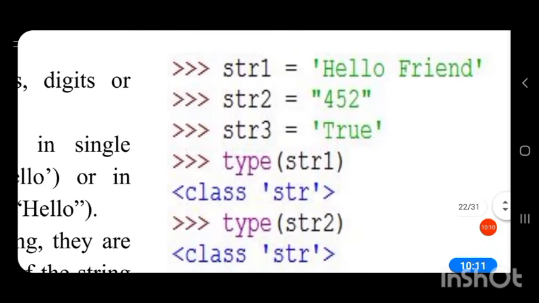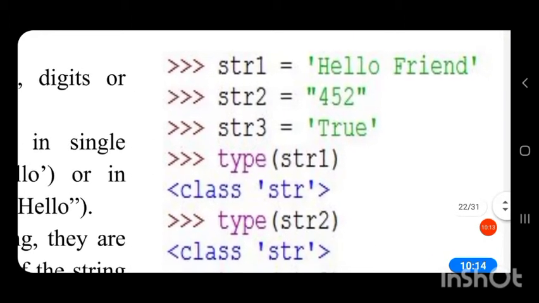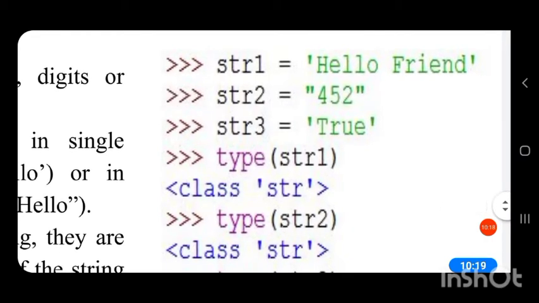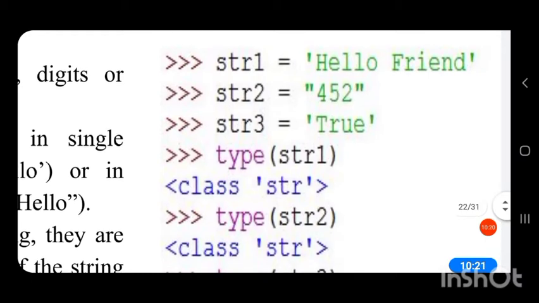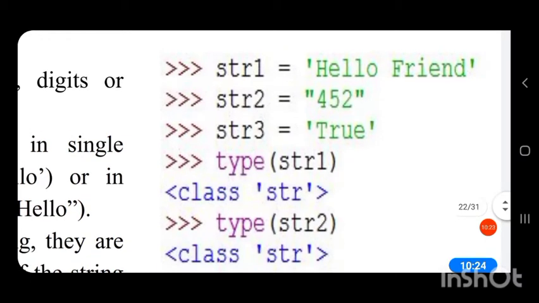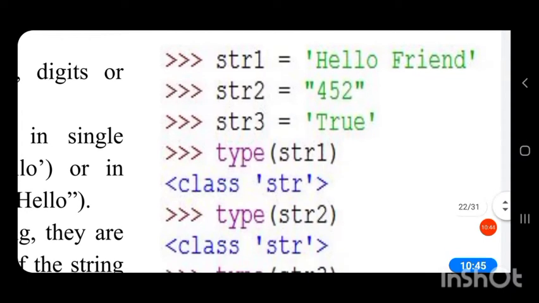Then str1 equal to hello friend. Next, str2 equal to double quotes 452. Now I have enclosed this 452 inside double quotes. So this 452 is no more a number, it is a string, and we cannot perform any arithmetic operations, any addition or subtraction or any operation on this, because it is no more an integer, it is a string.